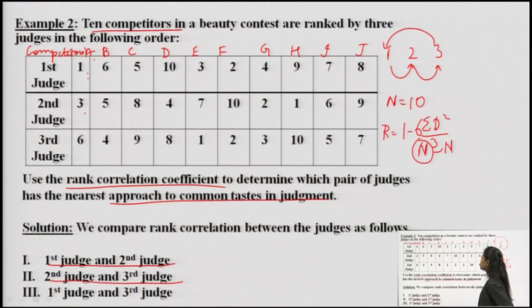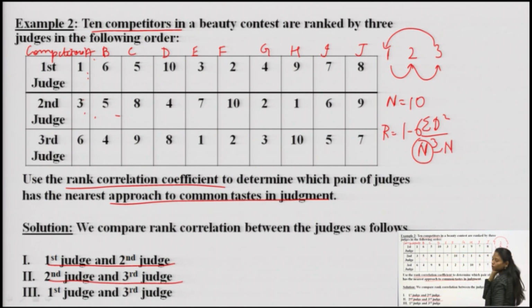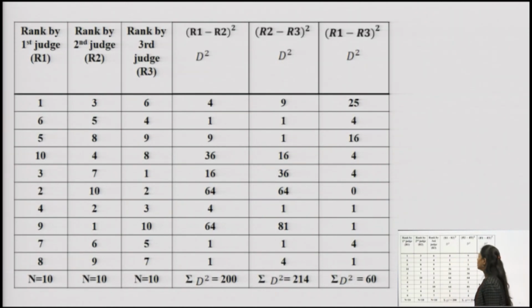When we are finding out judge 1 and judge 3, just hide judge 2 here and find out the difference of the ranks given by judge 1 and judge 3. How we are supposed to find out is 1 minus 6, 6 minus 4, 5 minus 9, then 10 minus 8, 3 minus 1, 2 minus 2, 4 minus 3, and so on. Just have a look at how we are supposed to find out. These were the ranks given by judge 1 as already mentioned in the question. These are the ranks given by judge 2, and these are the ranks for judge 3, also mentioned in the question.